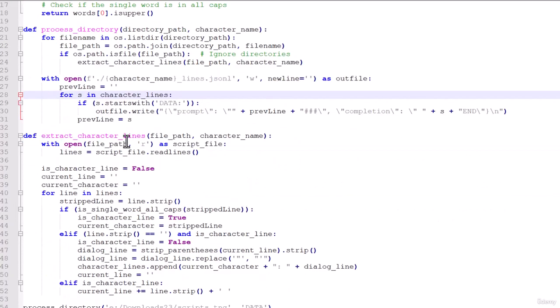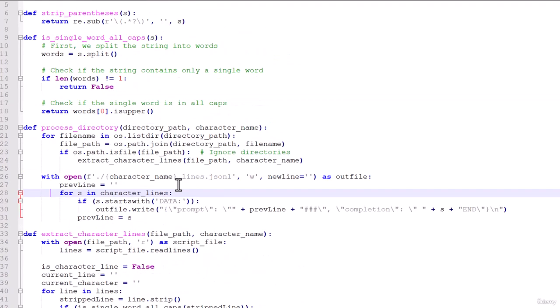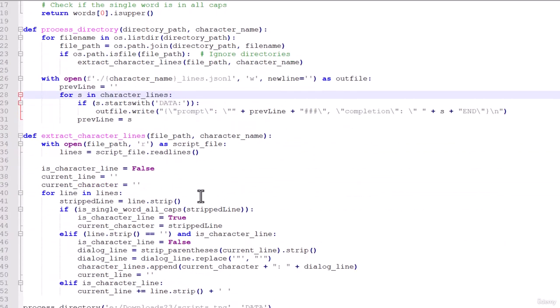And the guts of it is this extract character lines function here. Its job is just to try to figure out what are the actual concatenated lines of dialogue that aren't split up across multiple lines in the script itself. So if you want to study this, you can. If you want to apply this to some other script, you can as well. Most scripts are of a similar format, so it shouldn't take a whole lot of modification if you want to adapt this to scripts for your favorite movie or your favorite TV show and create your own AI version of your own favorite character.